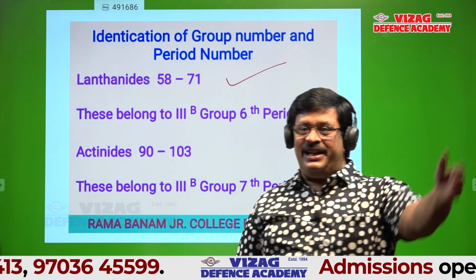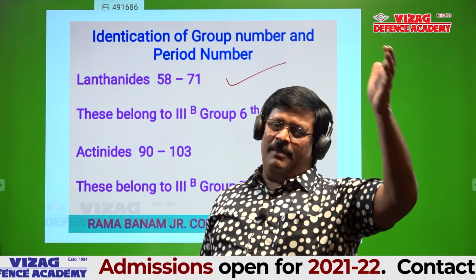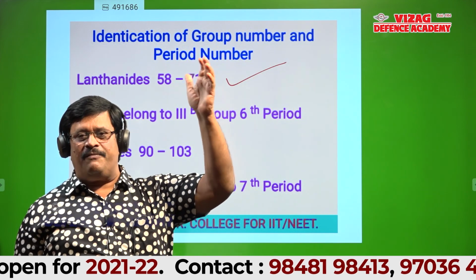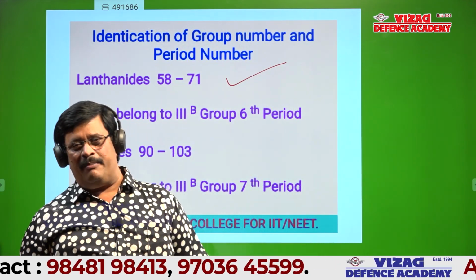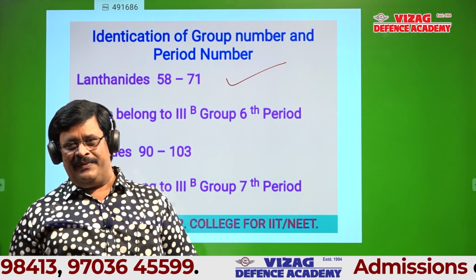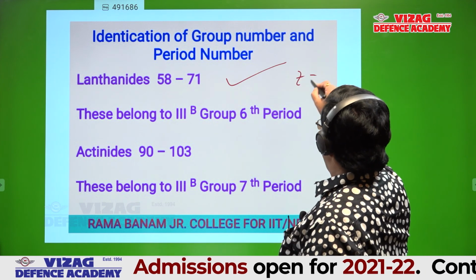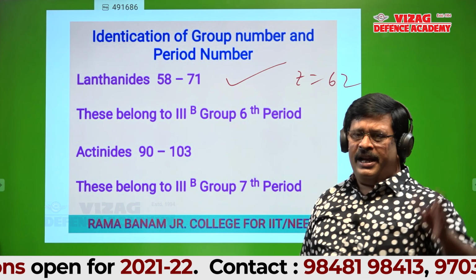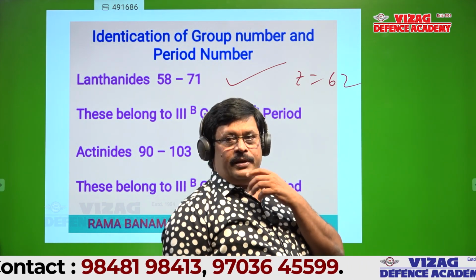That is the reason I told you all: if you can remember the first and last elements' atomic numbers of lanthanides and actinides, you can write the group number and period number of those elements. Z is equal to 62, is it not a lanthanide? Lanthanide only.